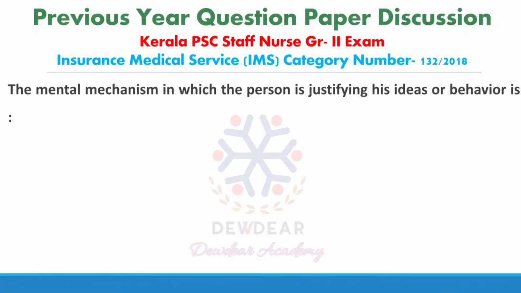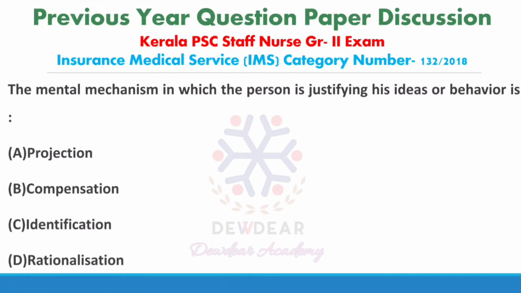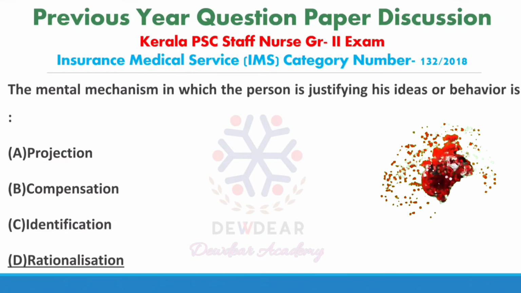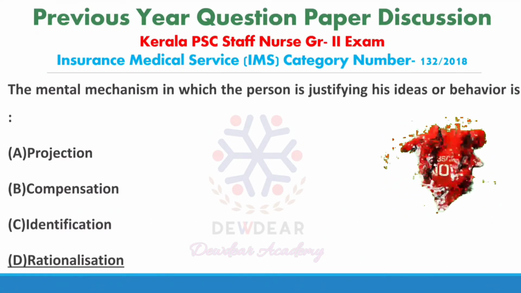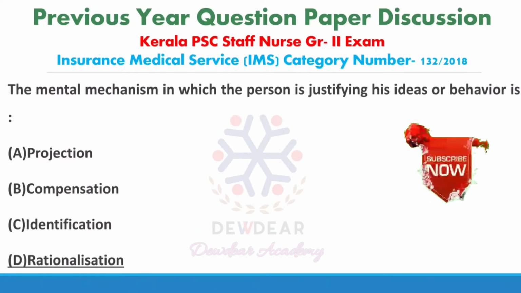The mental mechanism in which the person is justifying his ideas or behavior is? Options: projection, compensation, identification, rationalization. The mental mechanism in which the person is justifying his ideas or behavior. Correct answer is rationalization.